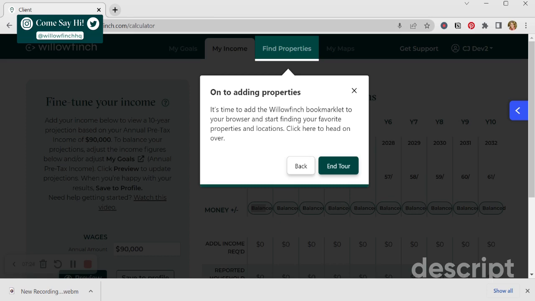And then once you have everything saved, you're going to go over to the next section, which is Find Properties. That's going to be video 3, where we show you how to add the Willowfinch bookmarklet to your browser, and then you can go on your favorite property sites and find properties and locations that seem promising, have them saved to your account, and start to see those patterns within the hubs for affordability numbers and all of that in the 10-year projection in your My Maps section that shows you the heat map measurements and everything, and it really starts to get visualized and a lot of fun.